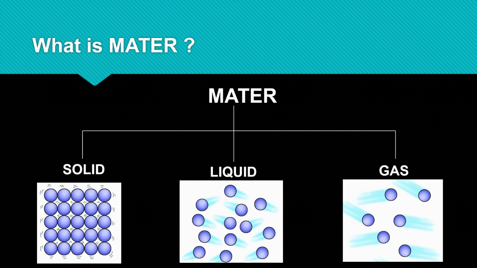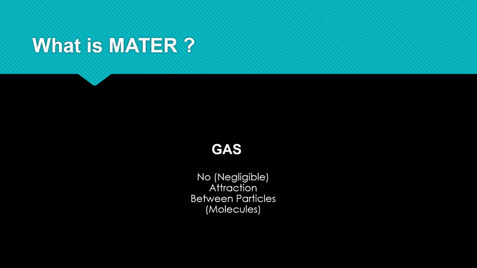Now let's go to gas. Matter can be classified into three categories according to the attraction between particles. So gases are considered to have a negligible attraction between particles. Therefore, for an ideal gas, we should have some definition. So let's study the ideal gas. If there's an ideal gas, what features should it have?